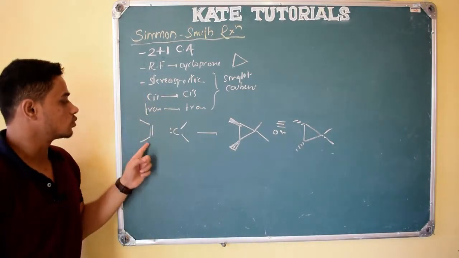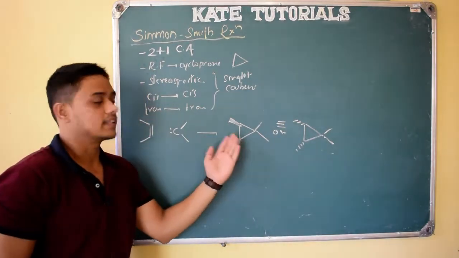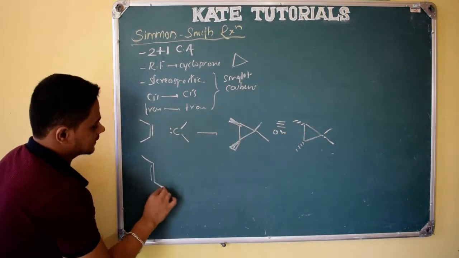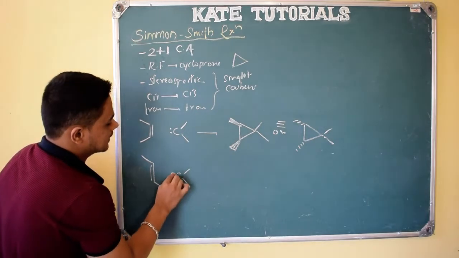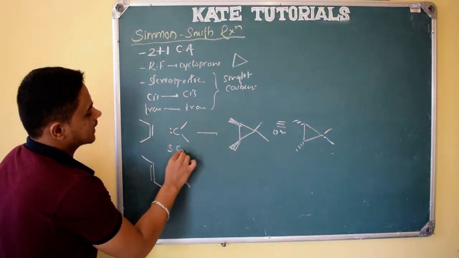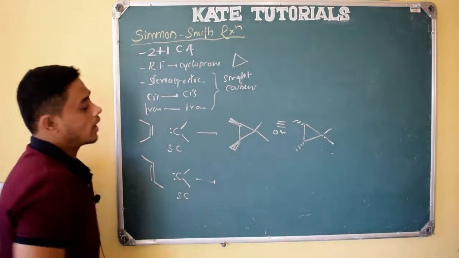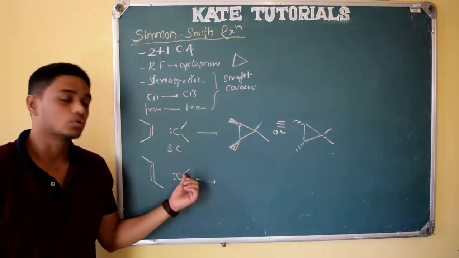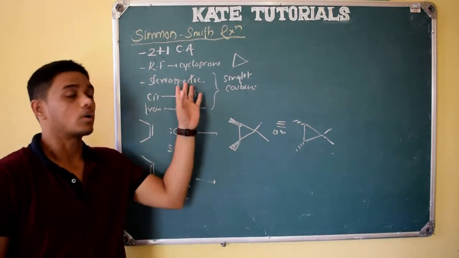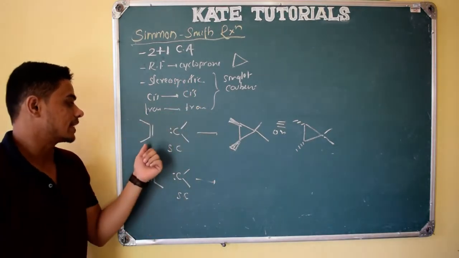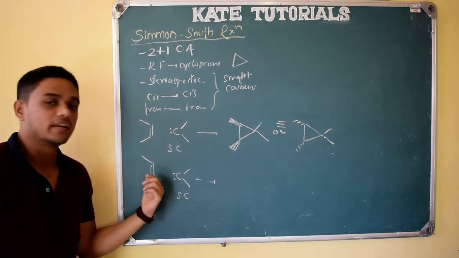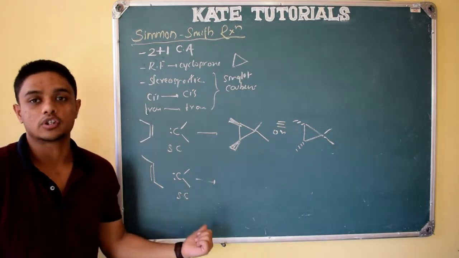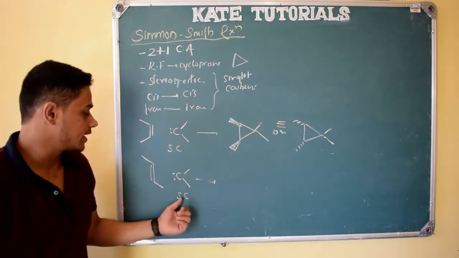Cis means if these two are on the same side, both will be on the same side, above or below. If this is trans, this is trans. So this is a singlet carbene. I am only talking about singlet carbene. This is also a singlet carbene. Why am I not talking about triplet carbene? Because with triplet carbene, we know that those are not stereoselective or stereospecific. That is, cis will give cis and trans, trans will give cis and trans. So those are not stereospecific, whereas singlet carbenes are stereospecific. Why? That I have explained in the carbene reaction.